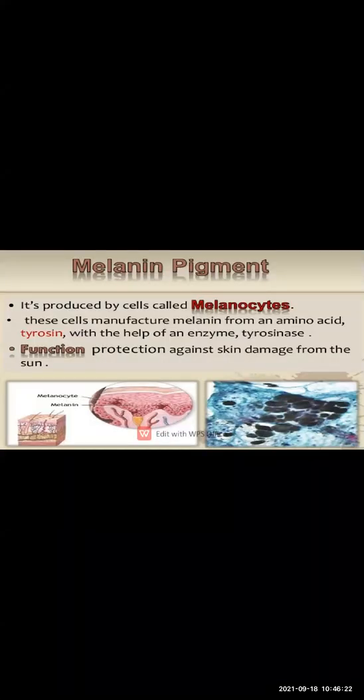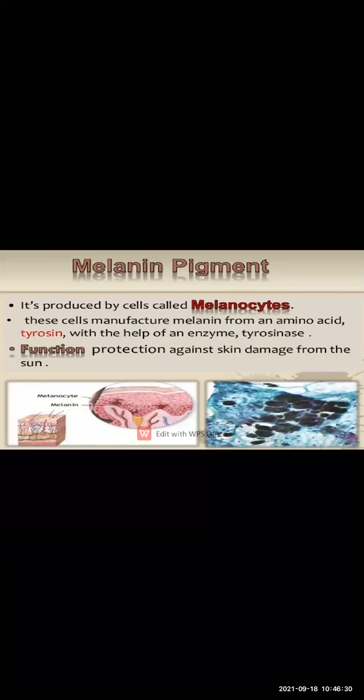Now here there is a pigment which is known as melanin. Melanin is one of the pigments which is responsible for the color of the skin. So who decides the color of the skin? Melanin pigment. Okay, we see that in the world there are many different types of people. Some are fair, some are black, some are a mix of fairness and darkness.